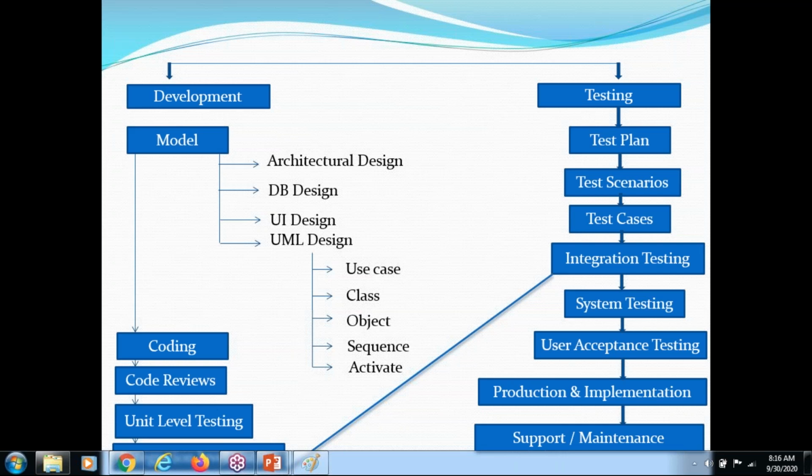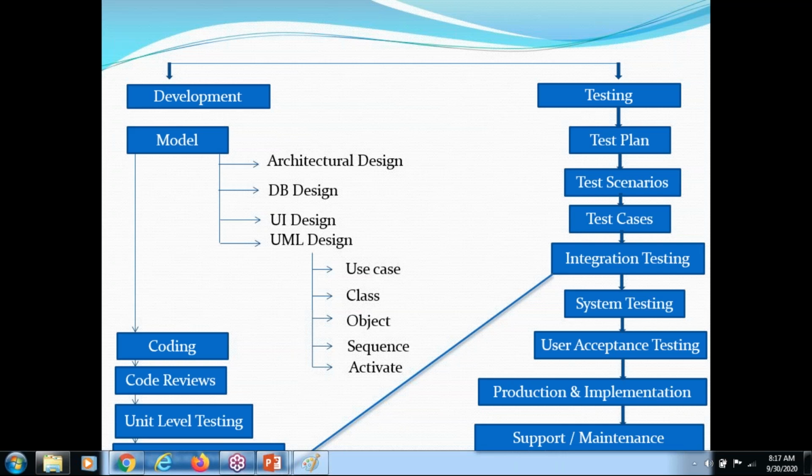So what about QA? The test lead will prepare the test plan. Once the test plan is designed, we need to identify the scenarios, what I need to test. Scenarios are very, very important. Whenever any task is assigned to you, you need to identify the scenarios first, and based on the scenarios, you write the test cases. Once the test cases are done, your integration code, the build, will come.